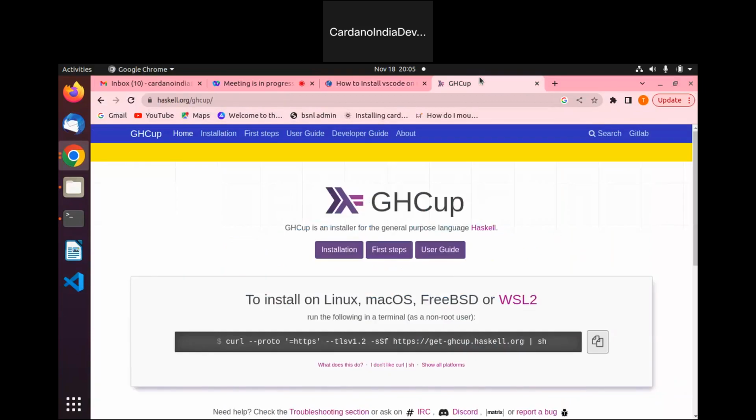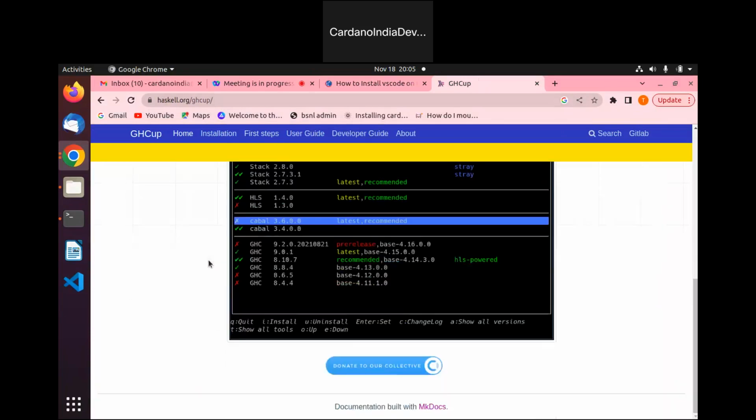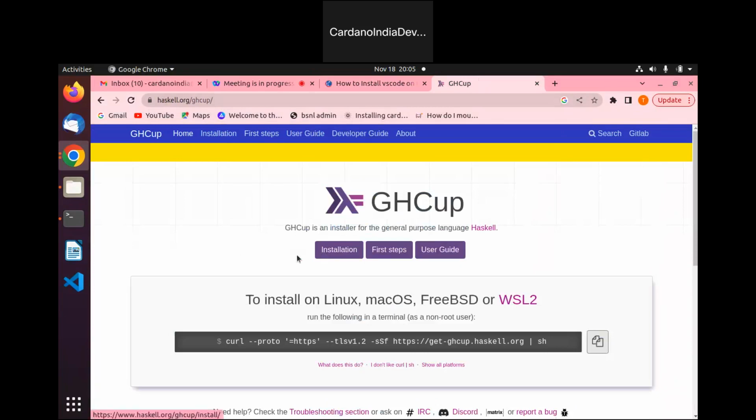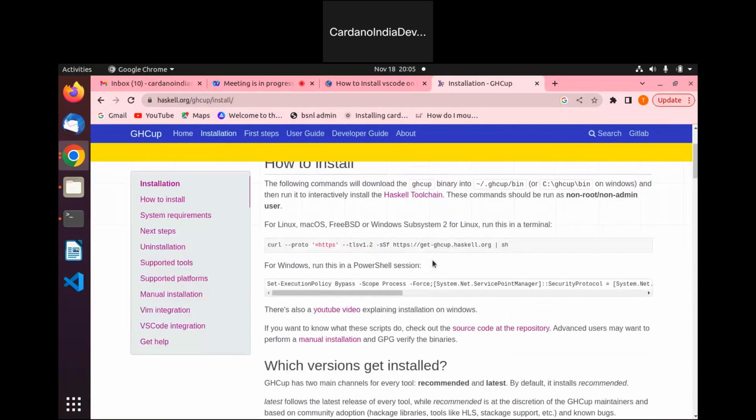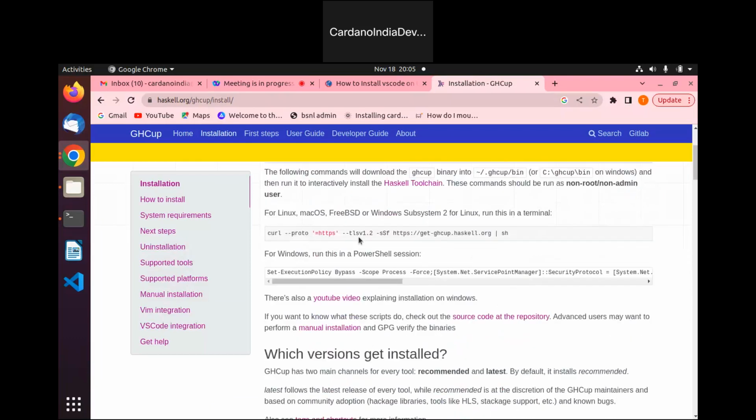Okay. So open this haskell.org ghcup. So in this URL, you will find all the details regarding how to install Haskell in different platforms. So it will give you the options. Here there is a button called installation. If you click on that, it will show you the proper command to install Haskell in your system.